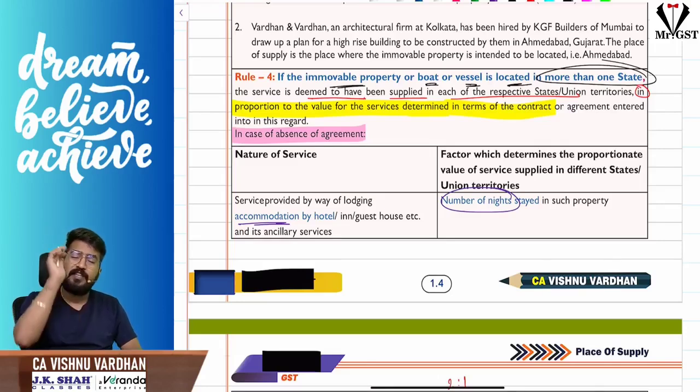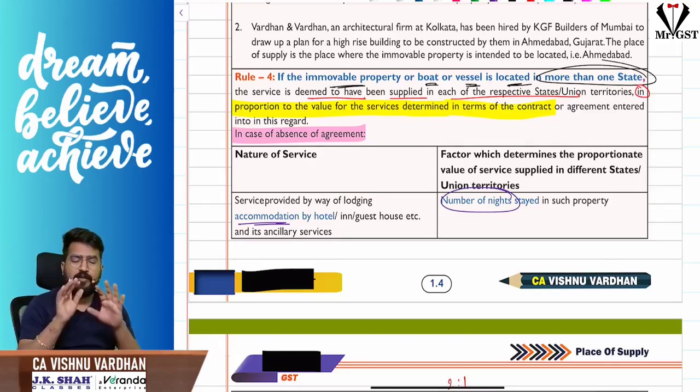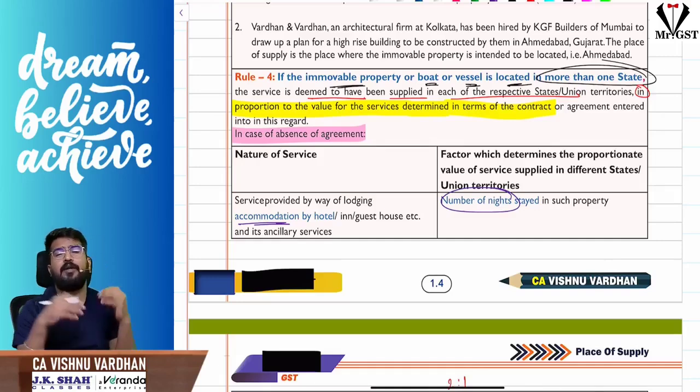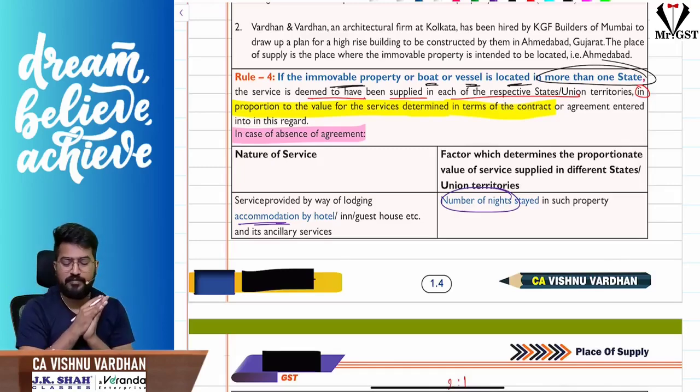But sir, if there is nothing mentioned in the agreement like that, then what should I do? For unprofessional people like you only, I made the rules. That means the law says if the agreement is there, based on the agreement you do the allocation. But if the agreement is not there, please proceed as per the rules.